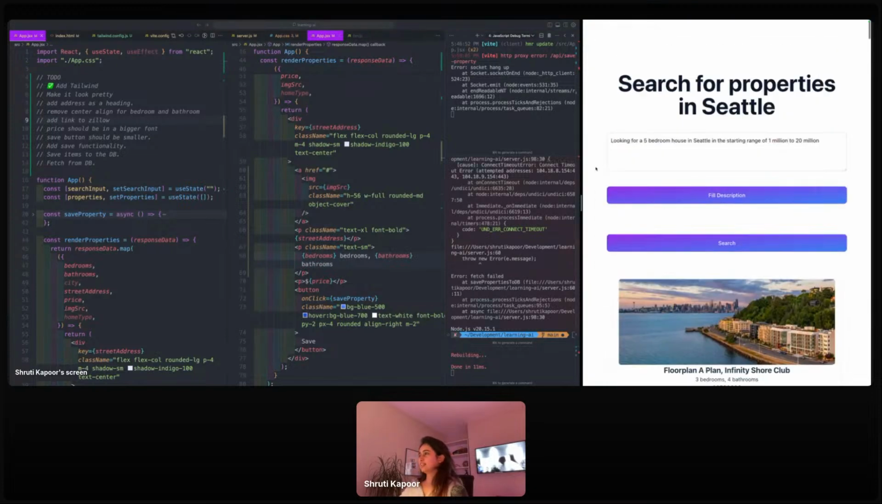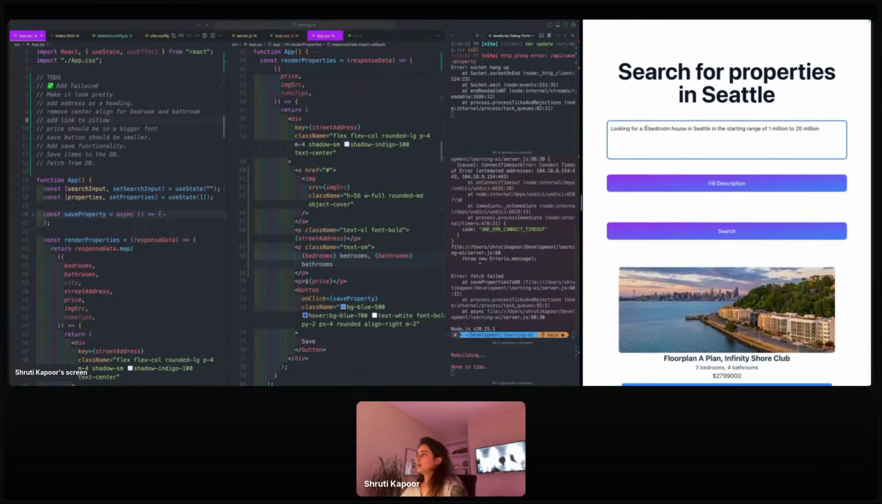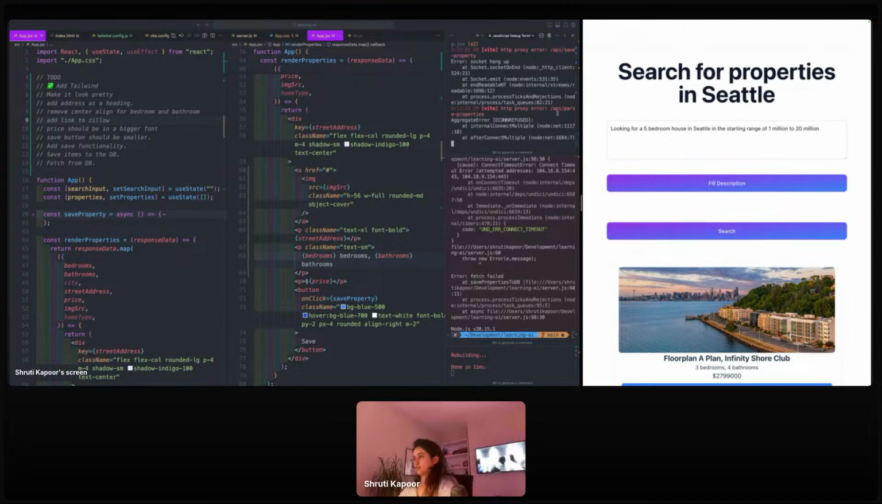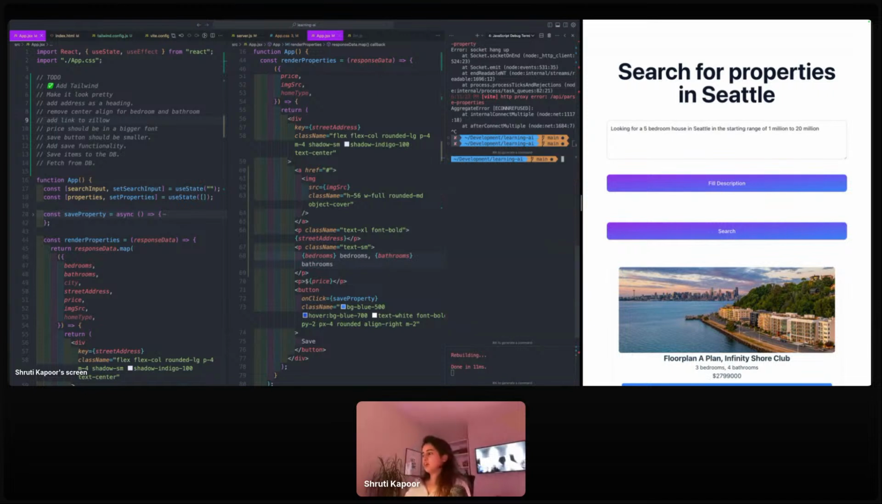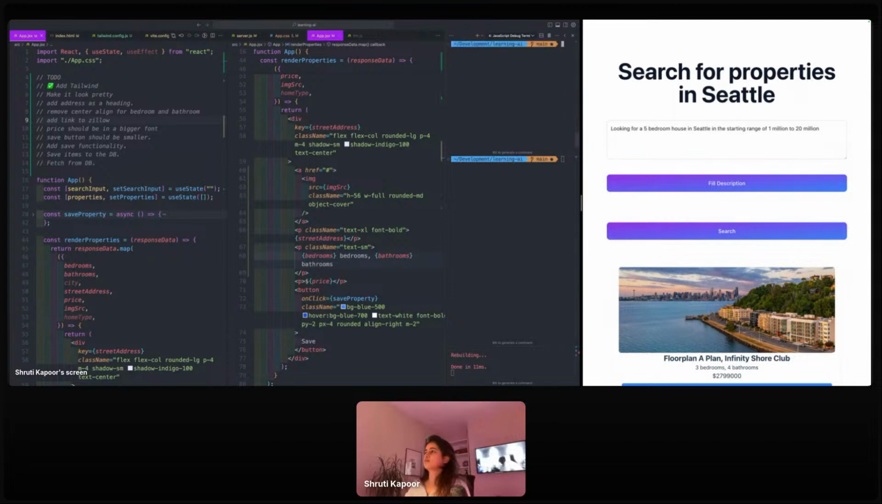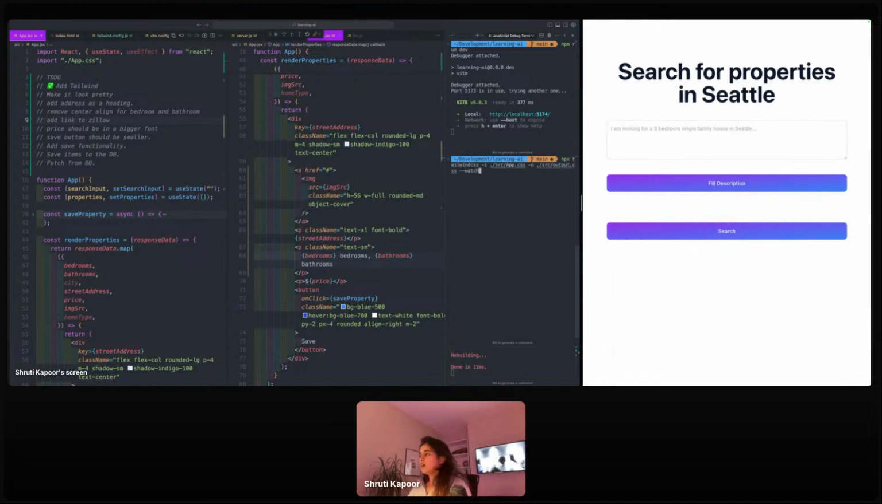App still working? Let's just make sure. Now I'm going to look for a 5-bedroom house. Search. Oh, right. Not working. Restart servers. Have you tried turning it on and off? npm run dev. npm run start.